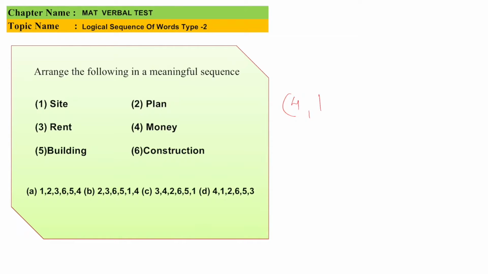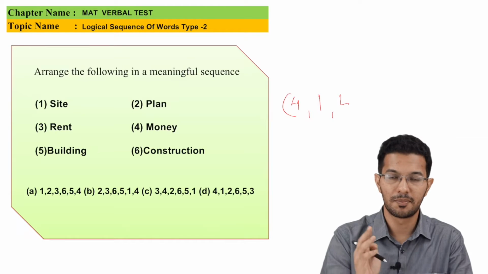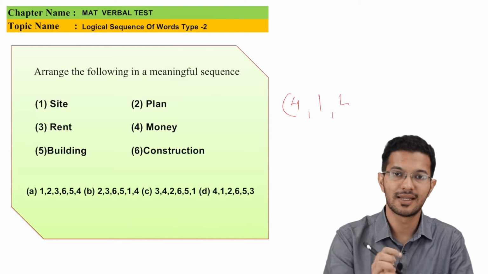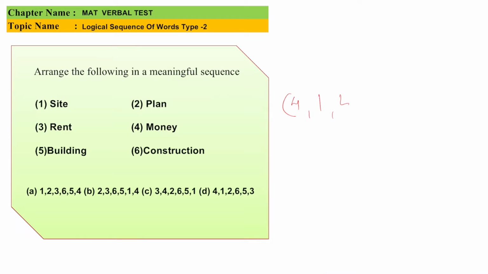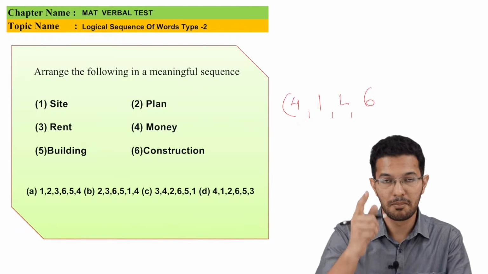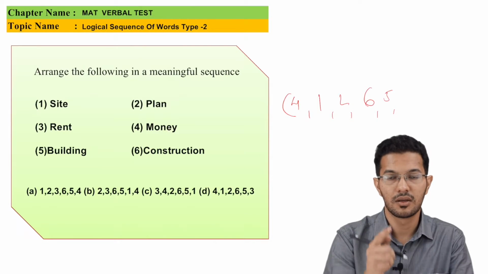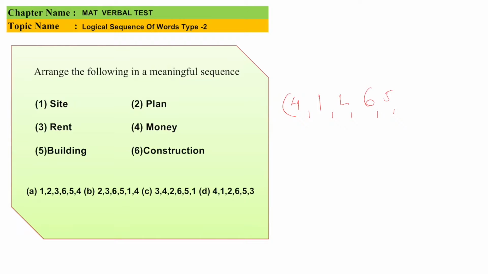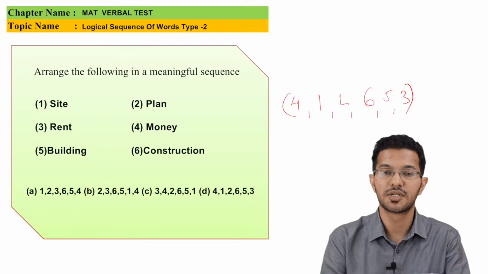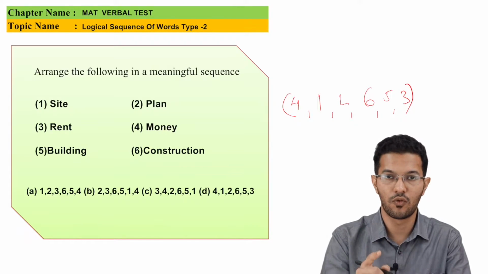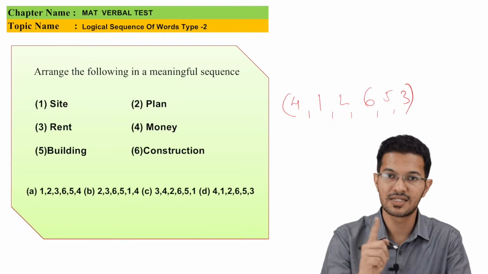From the site, I will execute the plan, which is option 2. Once the plan is done, I go for the next step, which is construction. From construction, I make the building, and from building, I pay the rent. Hence, the option is option D, which is 412653.